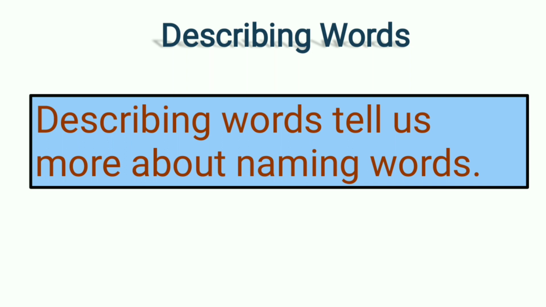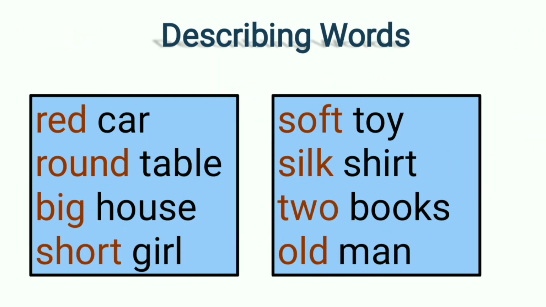Okay, we shall see a few more examples. Red car. In this, red is the describing word and car is the naming word. Round table, big house, short girl, soft toy, silk shirt, two books, old man. So all these are examples of describing words. The words which are in red color, they are the describing words.